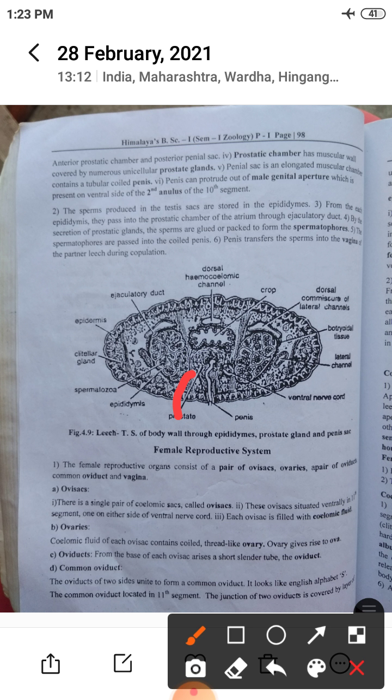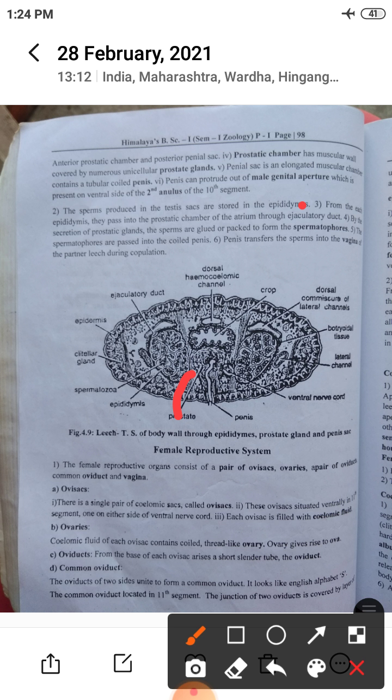The perineal sac is an elongated, cylindrical muscular chamber that contains a tubular coil called the penis. The penis can protrude out of the male genital aperture, which is present on the ventral side of the second annulus of the 10th segment.